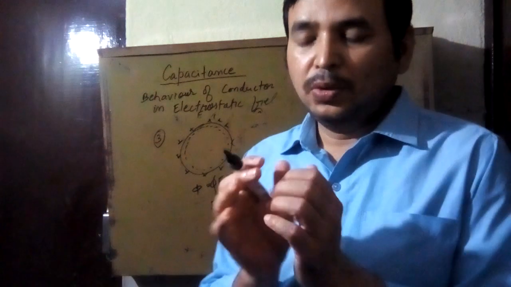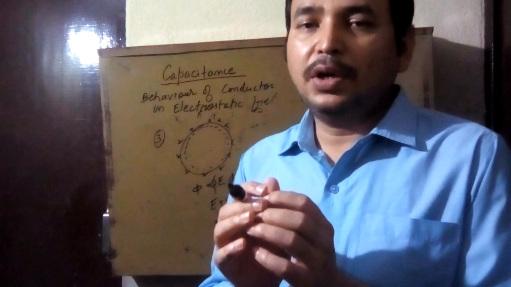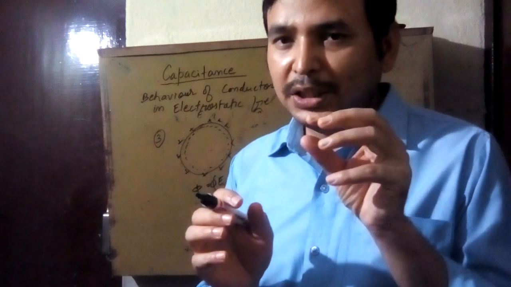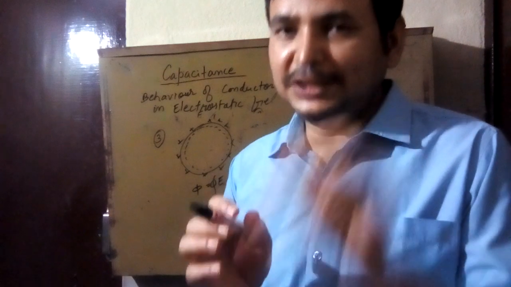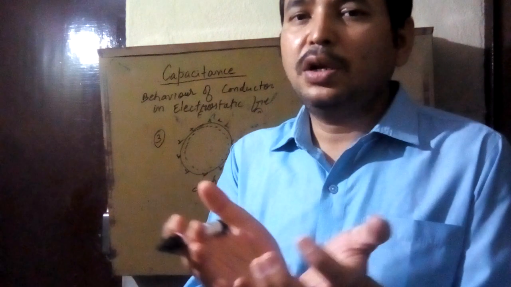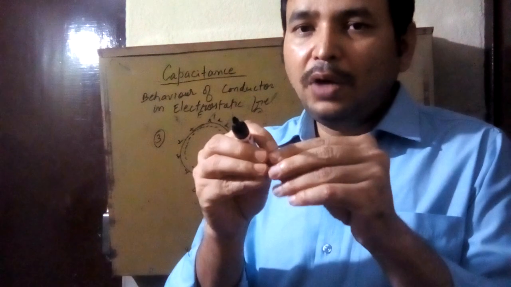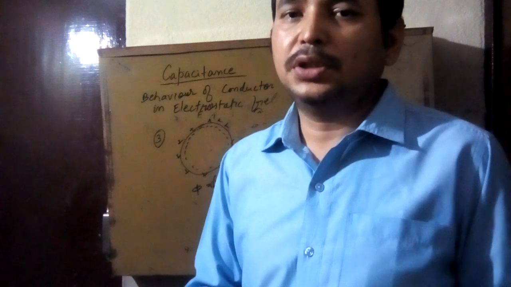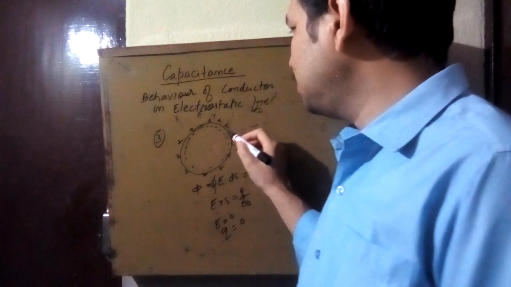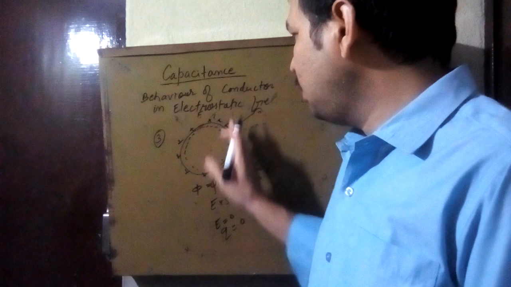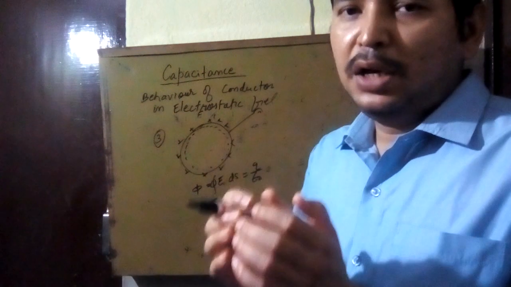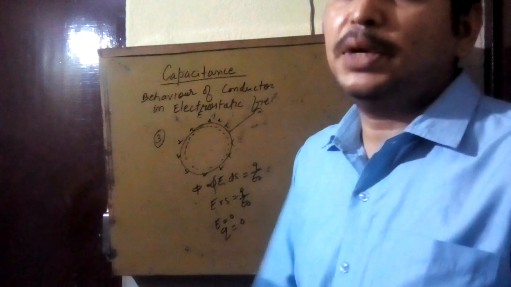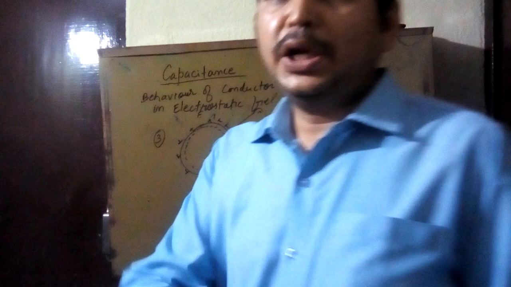You can understand this in another way also. Whenever you give charge to a conductor, suppose you are providing the source of charge inside the conductor, the charge will not remain inside the conductor. It will apply force of repulsion and it will come to the surface. And if you are providing some medium, suppose you connect this wire, the charge will flow through this wire. So the net charge inside the conductor always remains 0. There will be no net charge.